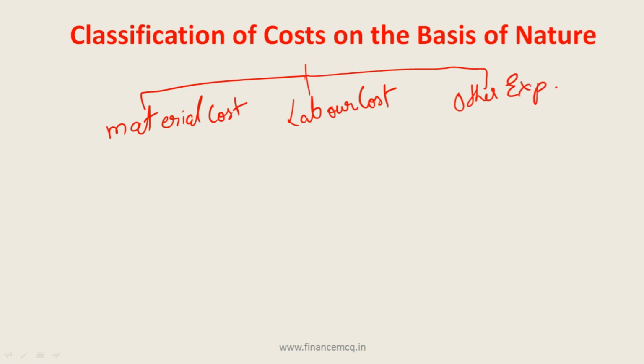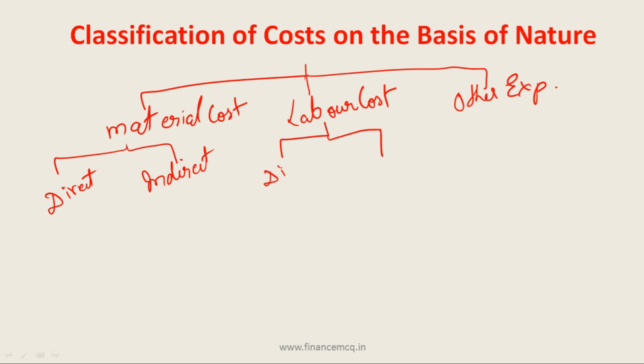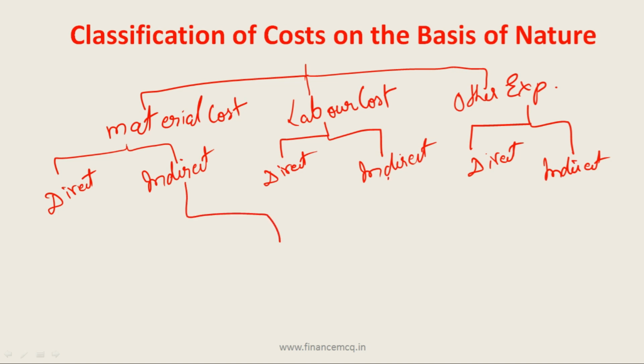Friends, this material cost may be either direct or indirect. Similarly, the other two cost components may also be either direct or indirect. Other expenses can also be bifurcated into direct and indirect. So friends, all these indirect expenses can be categorized and known as overheads.